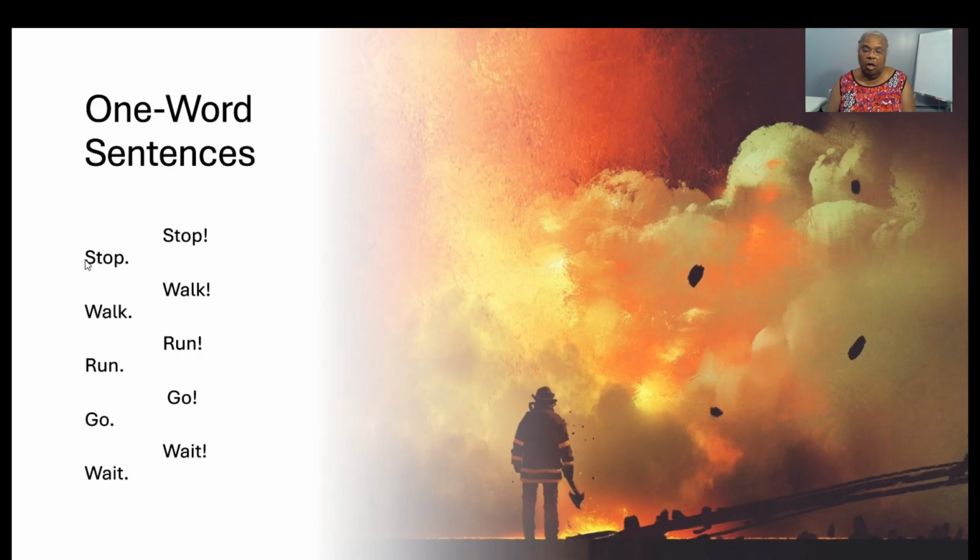Here are examples of one word sentences that do not have an authoritative tone. Read each sentence aloud without an authoritative tone. Repeat after me. Stop. Walk. Run. Go. Wait. Great job.